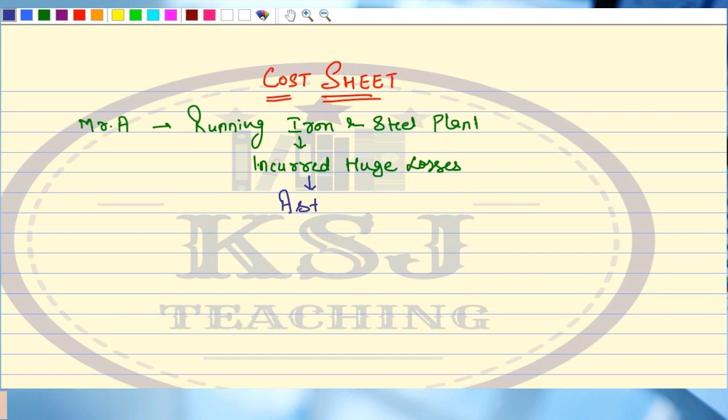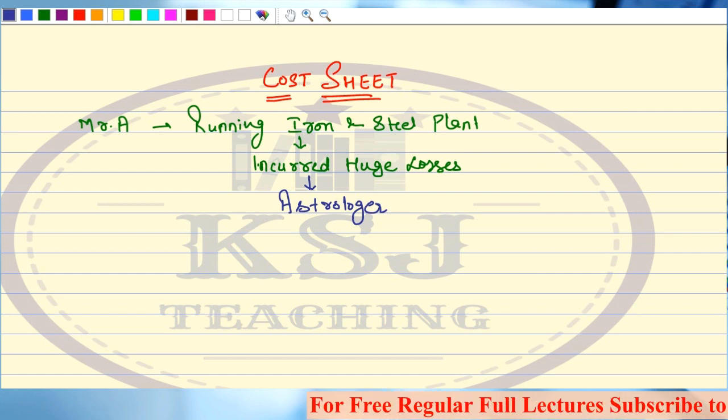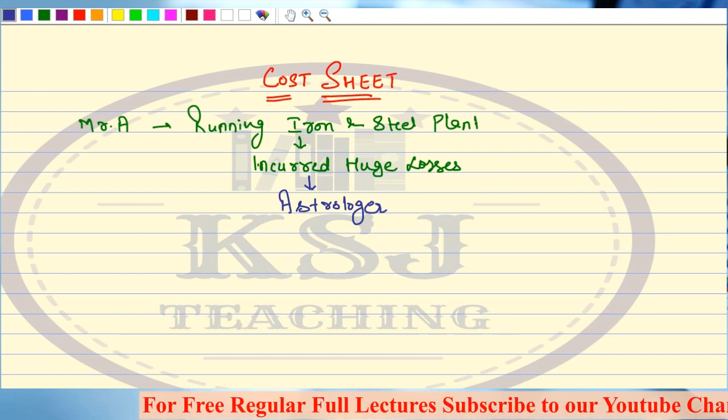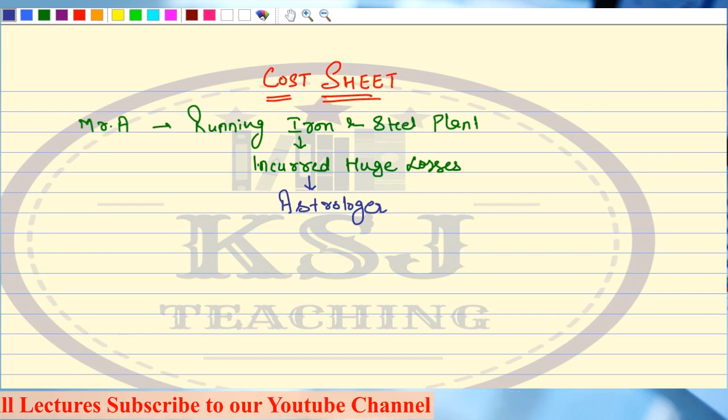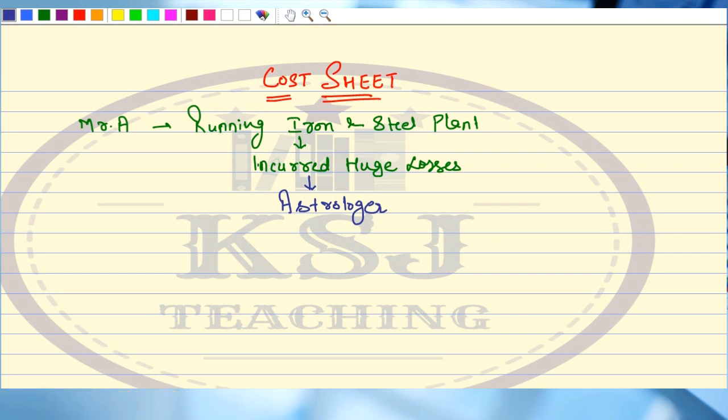Let's go to an astrologer and get our things checked, whether this business was correct, whether the building where I am doing the business is correct for me or not, whether the direction is correct for me or not. All these things are very common. Whenever some things are not going our way and we are not able to chalk out the solutions, the only solution we find is let's go to an astrologer. He will help us.